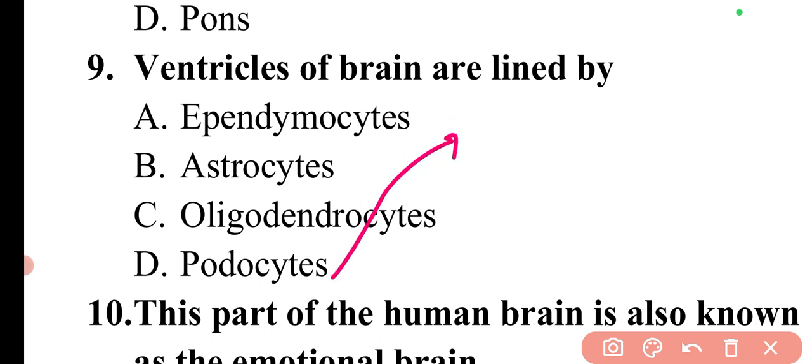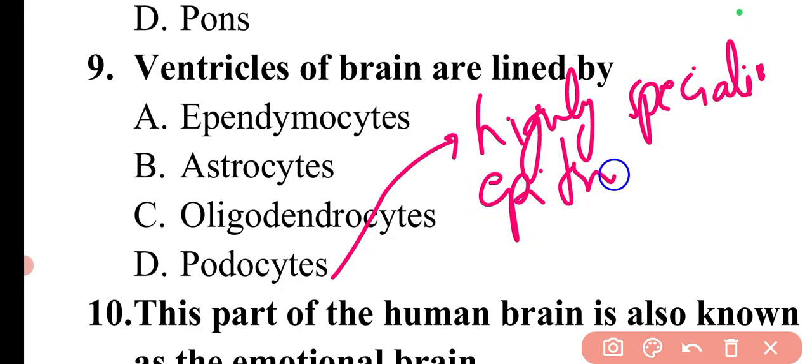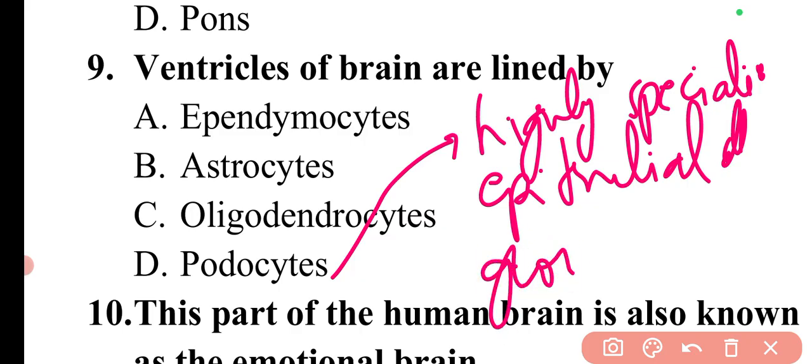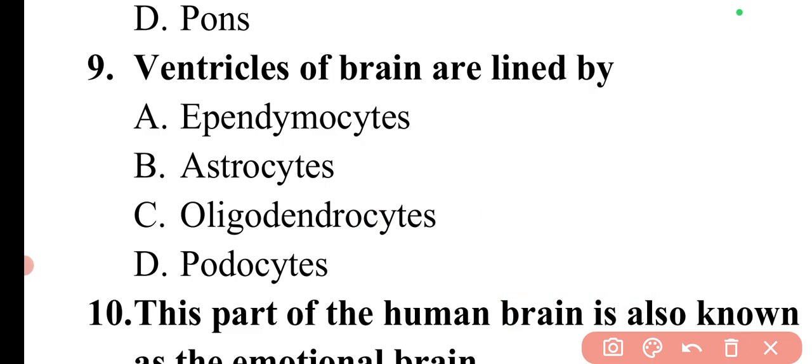Then there are podocytes. Podocytes are basically highly specialized epithelial cells which cover the outside of the glomerular capillaries. Now we can move to the next question.